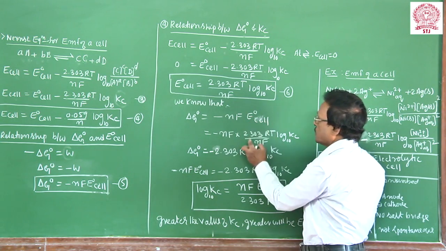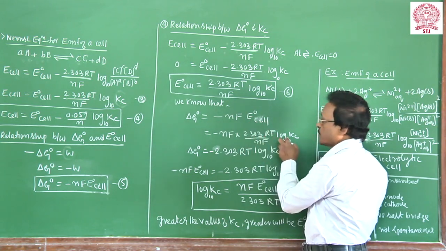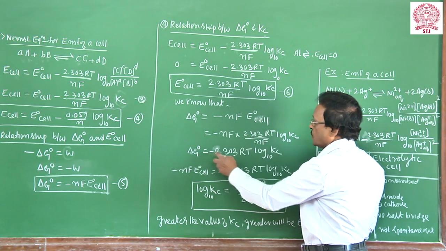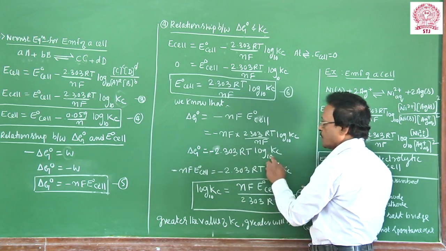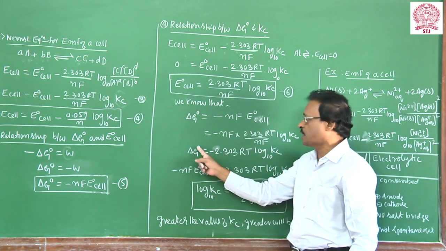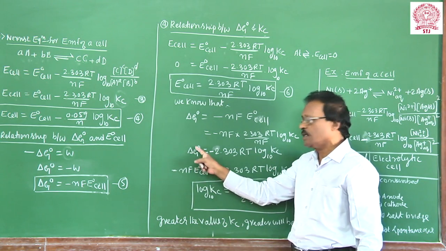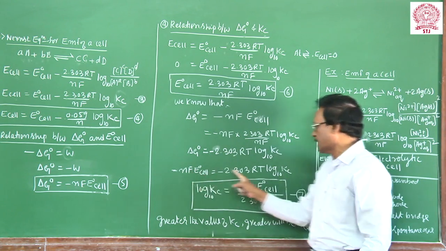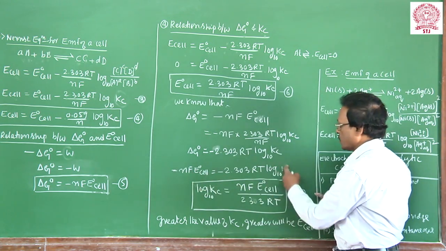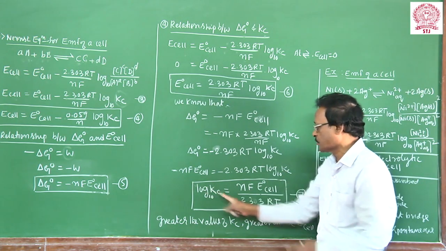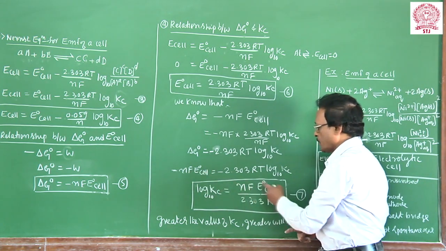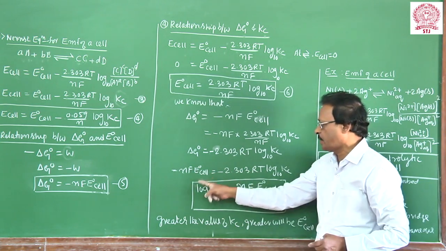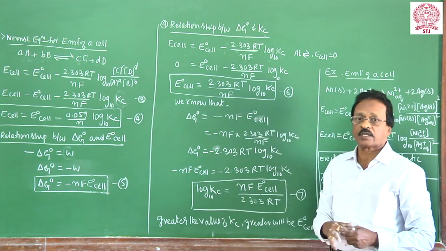Substitute the value of E°cell, which is 2.303RT/nF log Kc. The nF and nF cancel. We get ΔG° is equal to minus 2.303RT log Kc. But again, ΔG°, the work done or decrease in free energy, is given by minus nFE°cell. I want to get the value of the equilibrium constant. Therefore, log Kc is found to be nFE°cell divided by 2.303RT. By this equation, the equilibrium constant of any reversible redox reaction can be calculated.